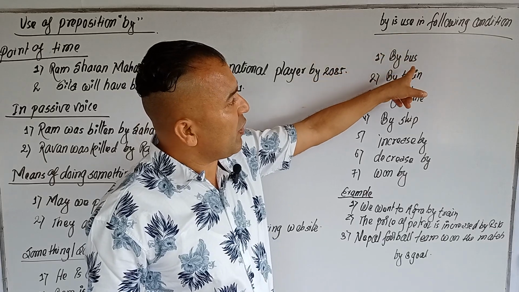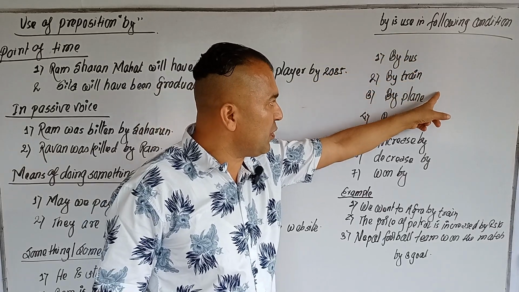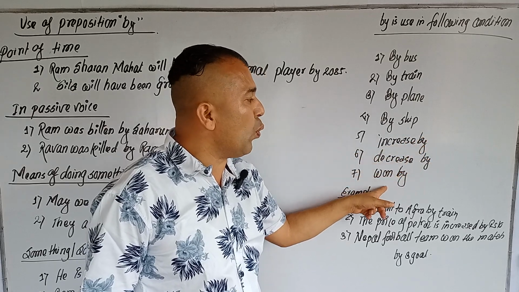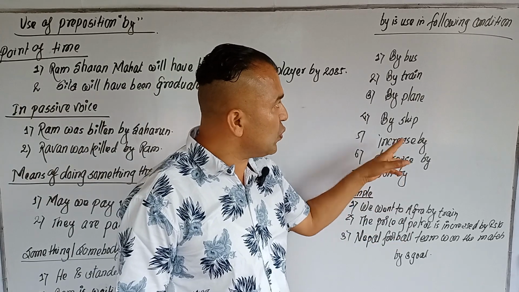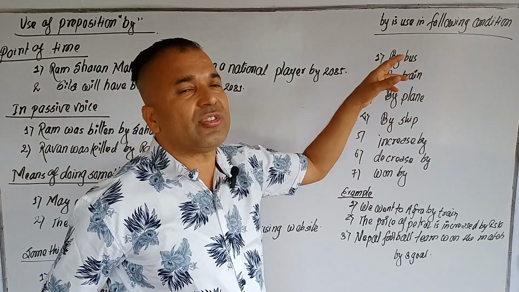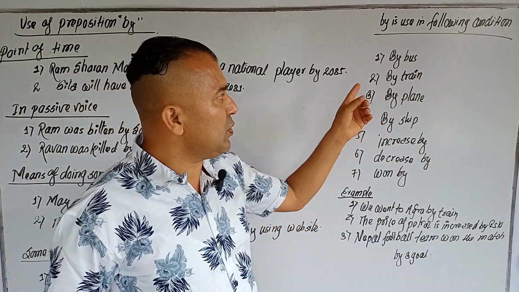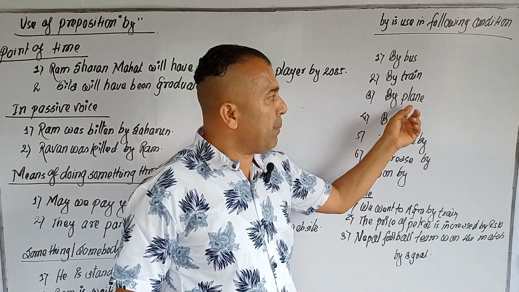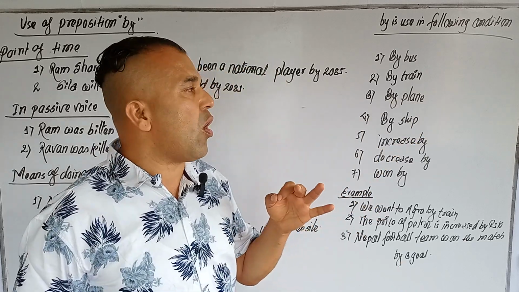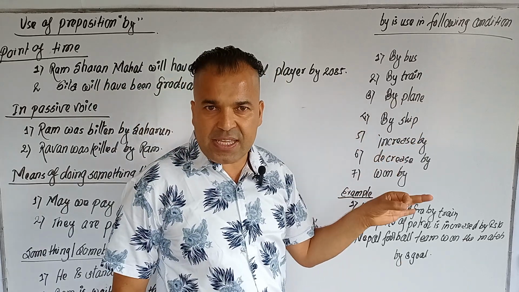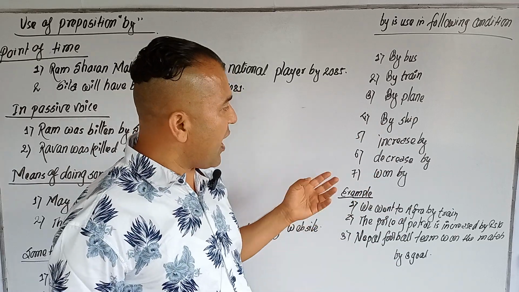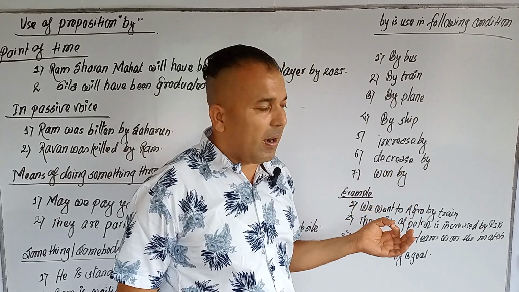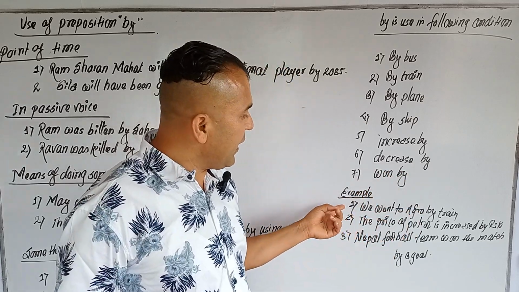We use by in the following conditions: by bus, by train, by plane, by ship, which are means of transport; and increase by, decrease by, won by.